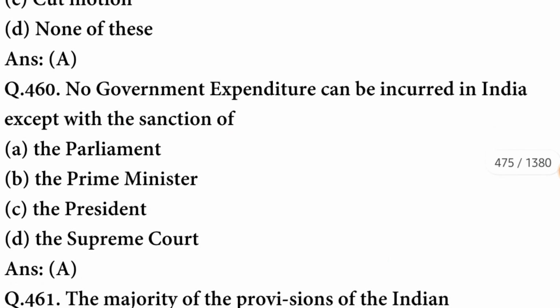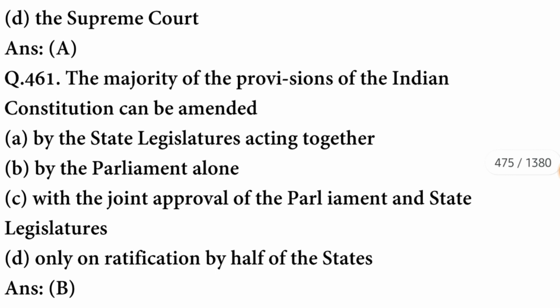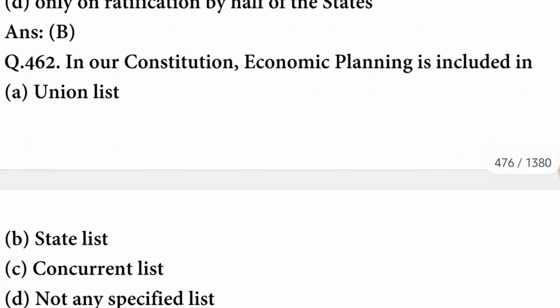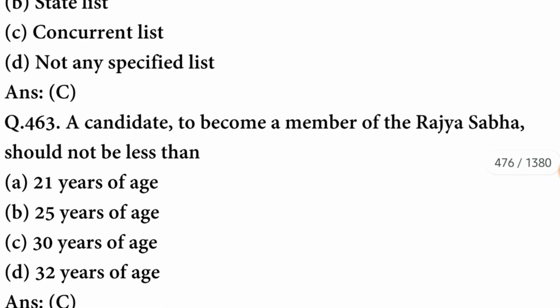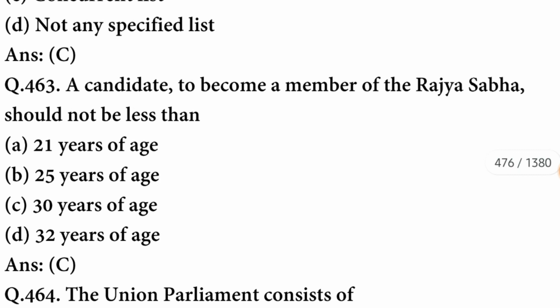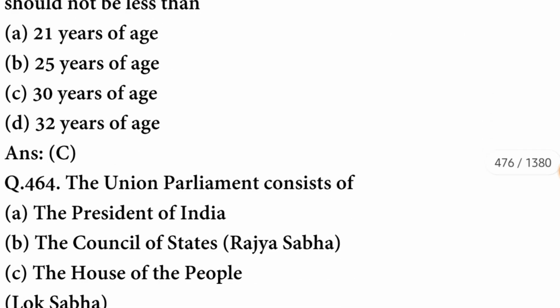A option is correct. No government expenditure can be incurred in India except with the sanction of the parliament. A option is correct. The majority of provisions of the Indian constitution can be amended by the parliament alone. B option is correct. In our constitution, economic planning is included in the concurrent list. C option is correct. A candidate to become a member of the Rajya Sabha should not be less than 30 years of age. C option is correct.